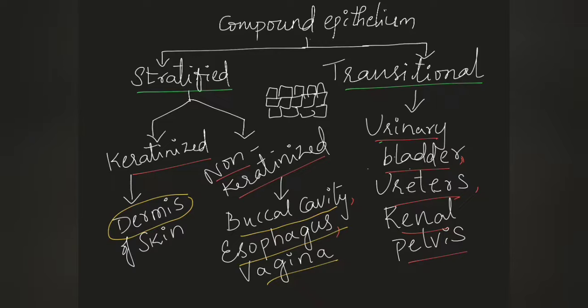Ureters are the same: whenever they are filled with urine they stretch out, and whenever no urine is passing through, they regain their normal position. In that case the transitional epithelium helps with this kind of stretching. Hence transitional epithelium is found in the urinary bladder, ureters, and renal pelvis. So this is about epithelial tissue.